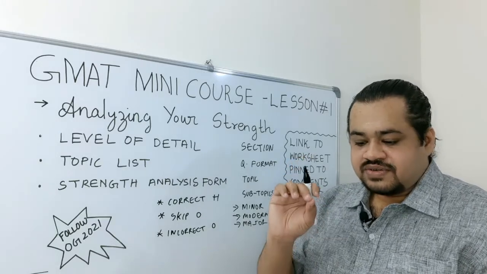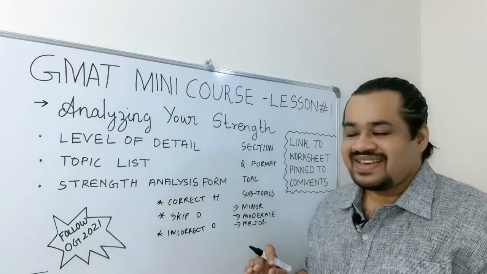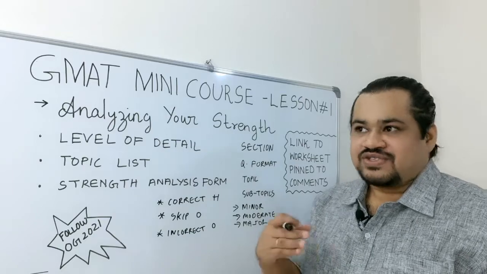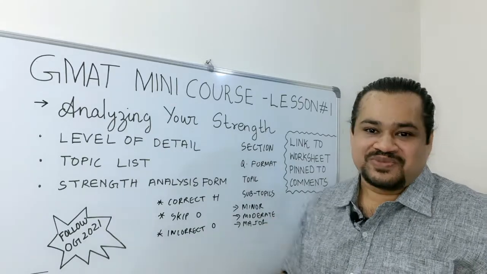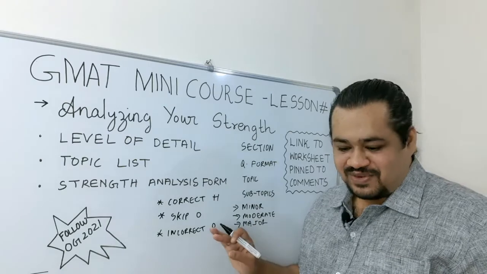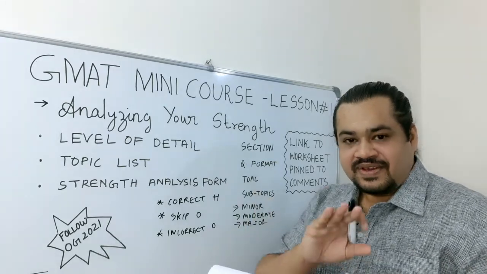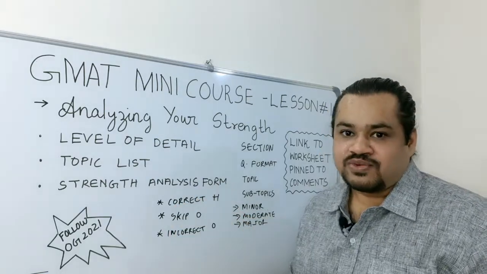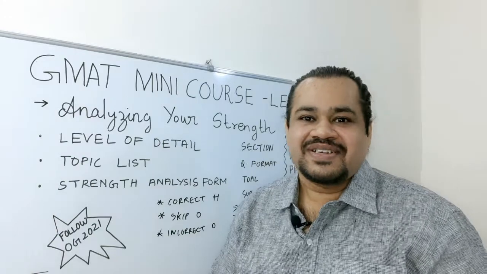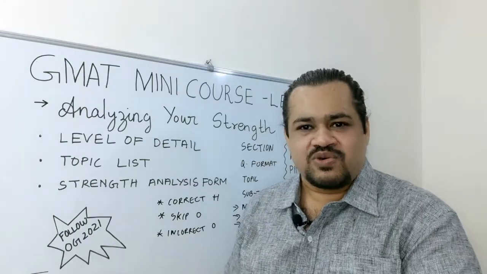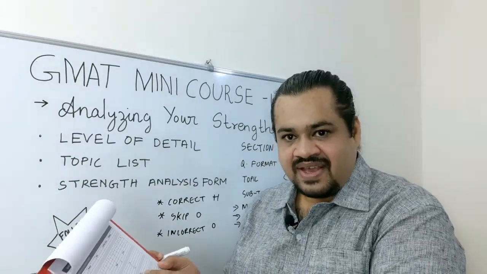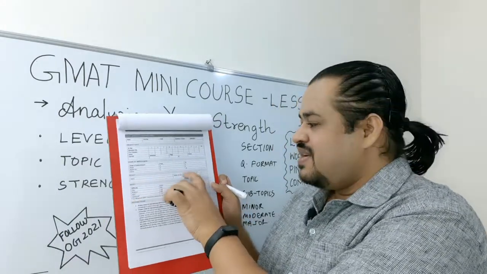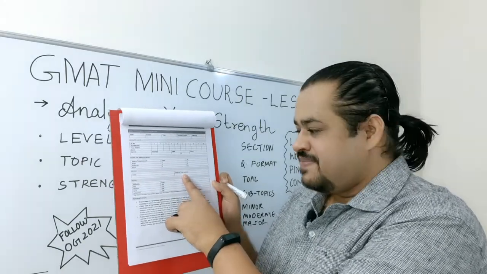If your score is from 6 to 8, then your scope of improvement is moderate, which means it's not like there's a huge improvement that you can make, but some improvement is still possible. If you score 9 or 10, then there's a minor scope of improvement. Minor scope of improvement is maybe there are a few things that you can learn in this topic, but overall you have that topic covered. And you write your result in the next section, which is your score followed by your scope of improvement.